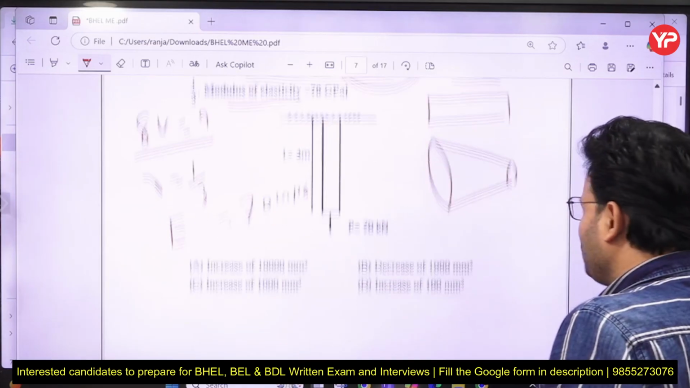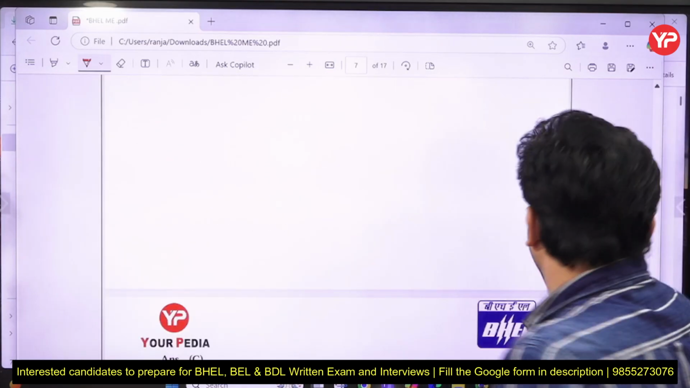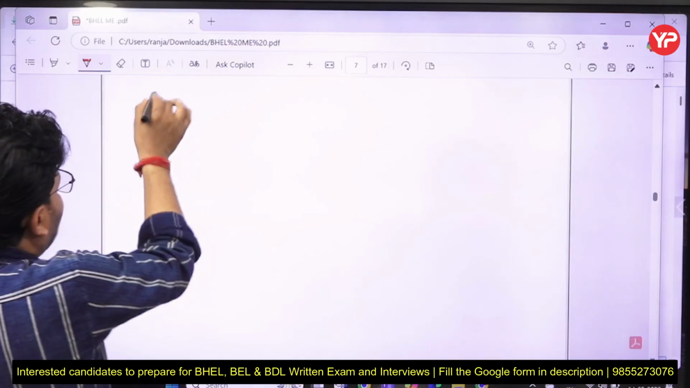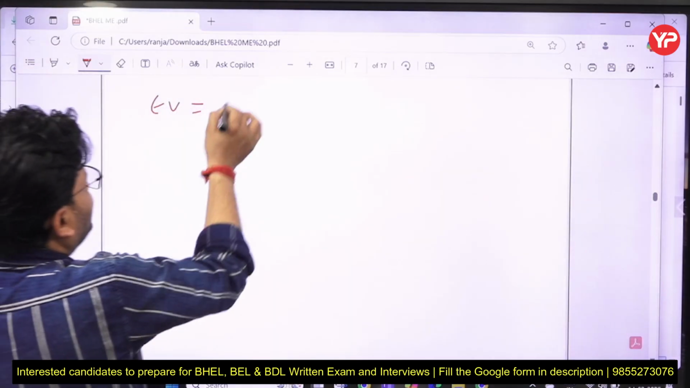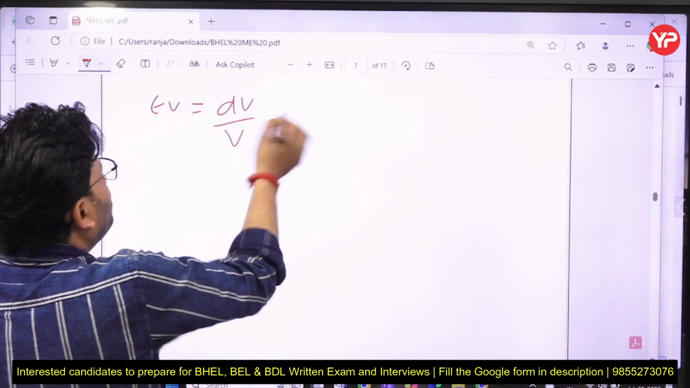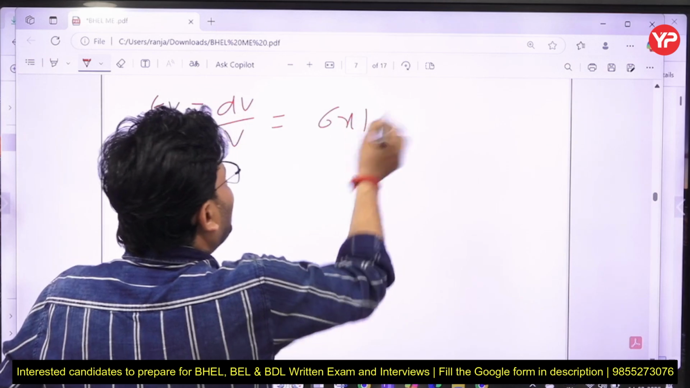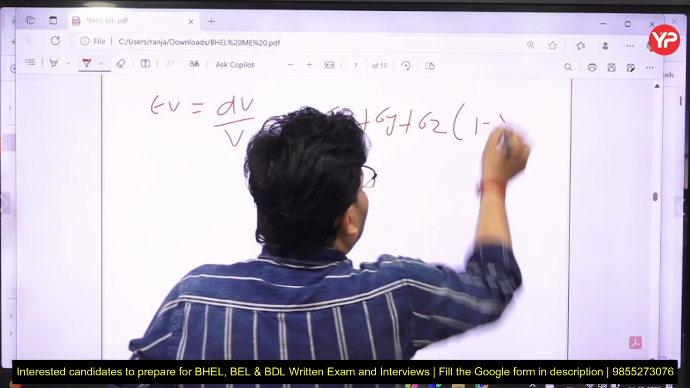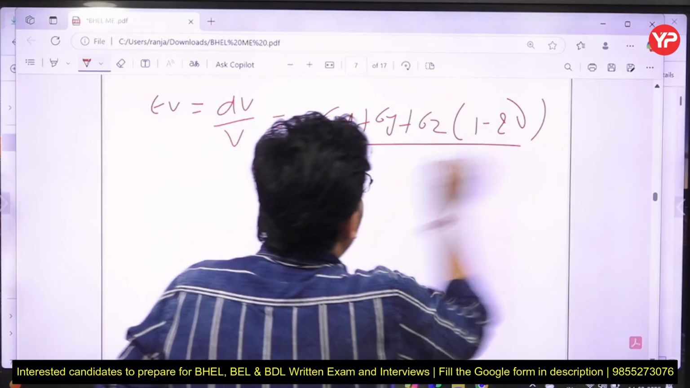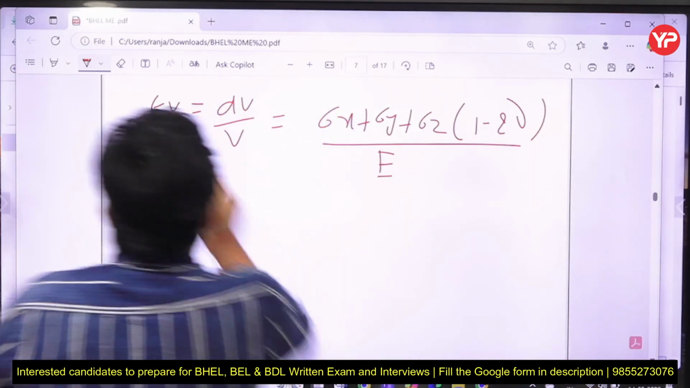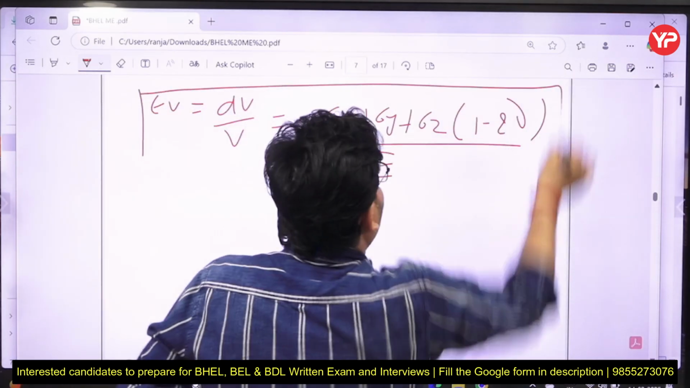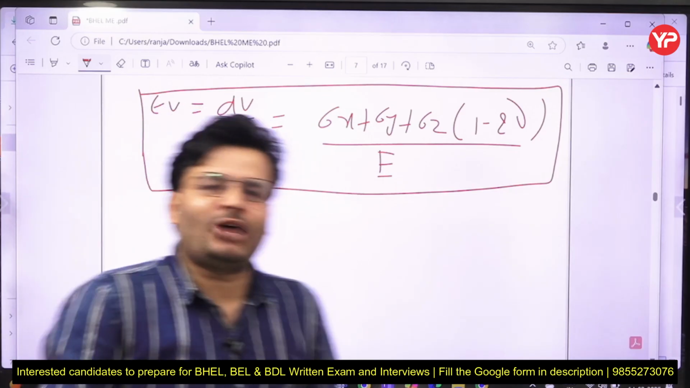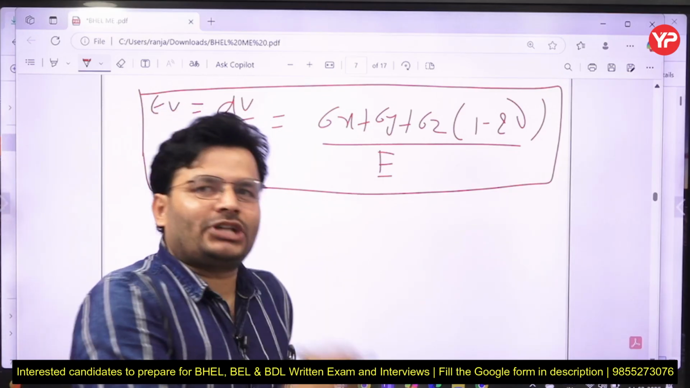So come to the equation. In the classroom I used to always say that, my dear friends, this is one of the important relations that you have to keep in mind. Volumetric strain, change in volume upon original volume, is given by sigma x plus sigma y plus sigma z into 1 minus 2 nu upon E. How this comes, I used to prove in the classroom. Please try to remember it right now.